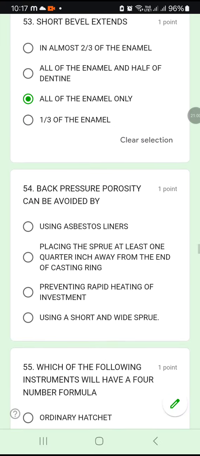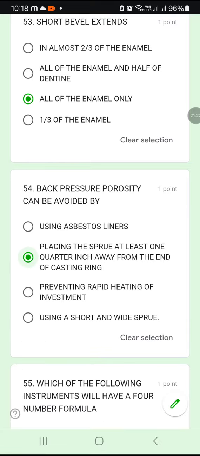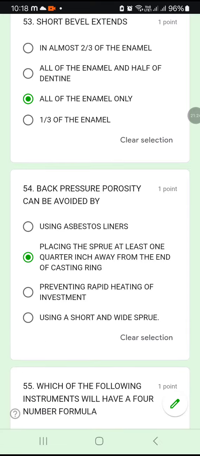Okay, clear. 54. Back pressure porosity can be avoided by using an asbestos liner, placing the sprue at least 1/4 inch away from the end of the casting ring, preventing rapid heating of the investment, or using a short and wide sprue. Back pressure porosity is avoided by placing the sprue at least 1/4 inch away from the end of the casting ring. So the placement of the sprue is important, otherwise you will end up with back pressure porosity.